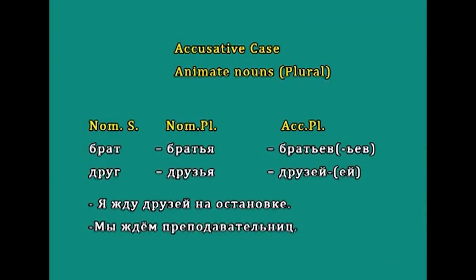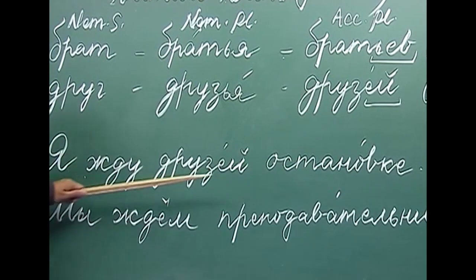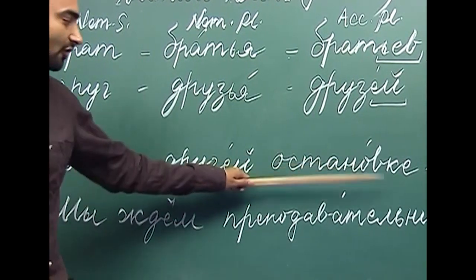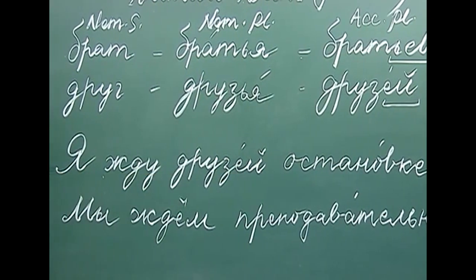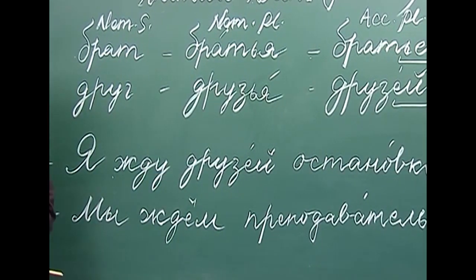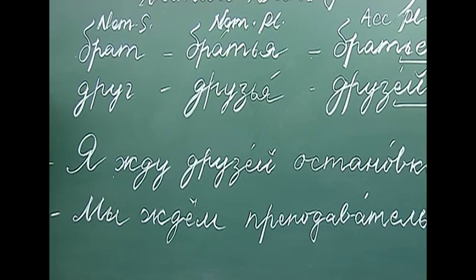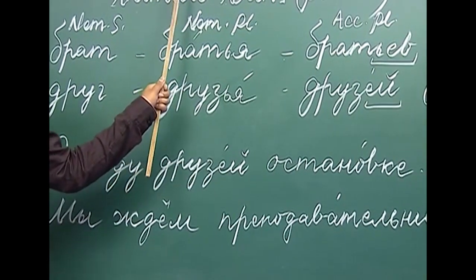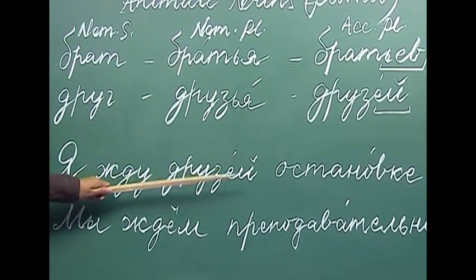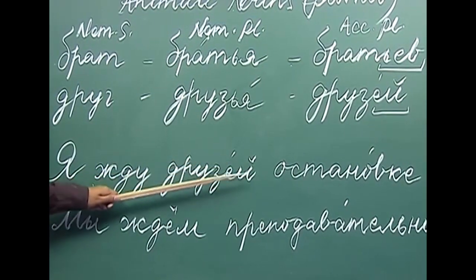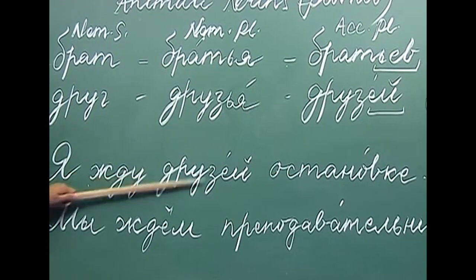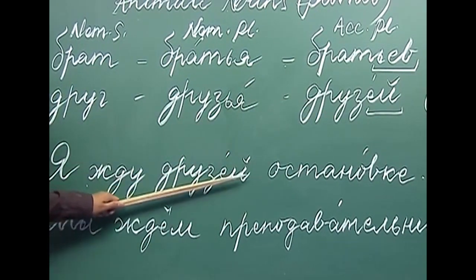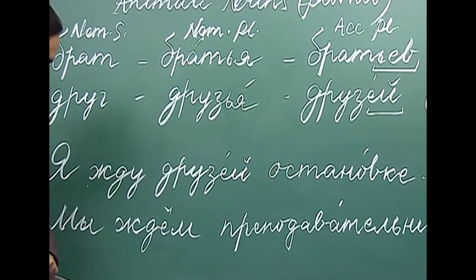I am waiting for friends at the bus stop. This jdu comes from the verb jdat, to wait for, and after jdat we use the accusative case. Here we have used the accusative case of plural nouns. Ya jdu druzei, ya jdu druzei na stanovke.